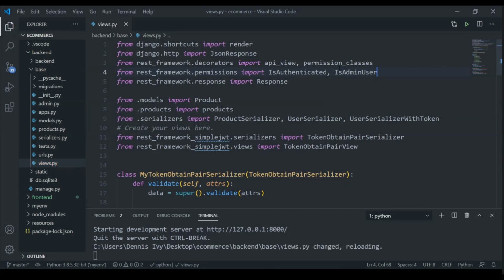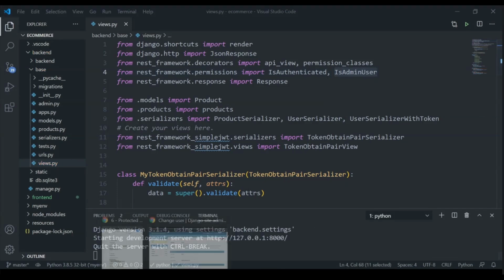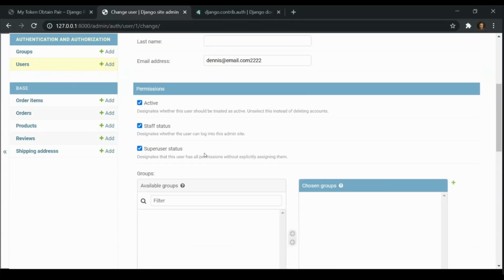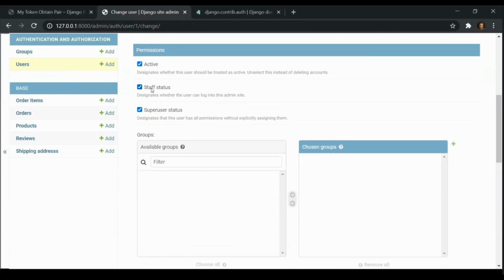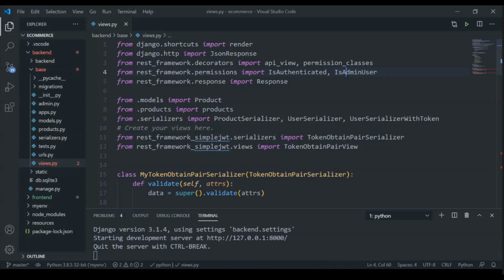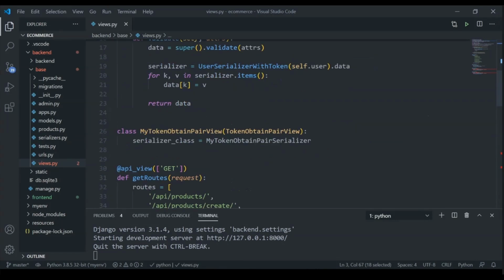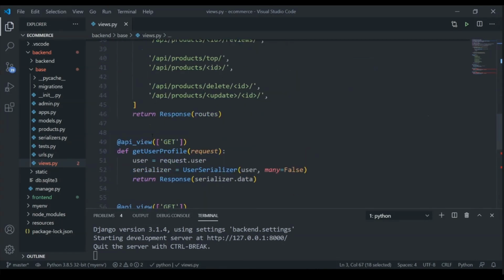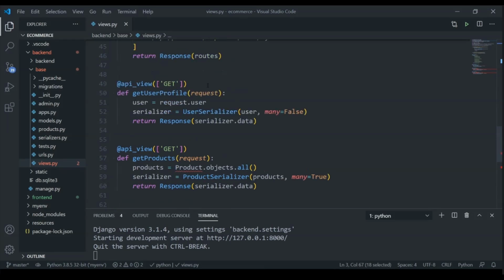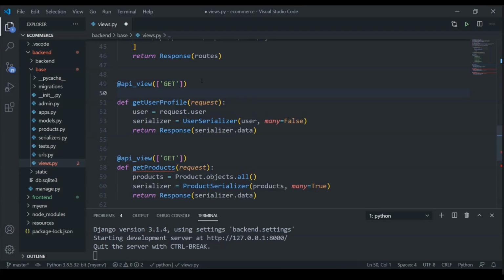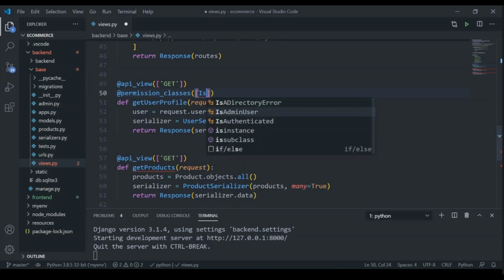So is admin is based off the fact that a user has staff status set to true. So what we can do is take our permission classes, and I want to restrict, let's see, we'll just restrict the user profile view. So we'll just use the add symbol, type in permission_classes, and then in a list we can actually set all the permissions. So the one is going to be IsAuthenticated.